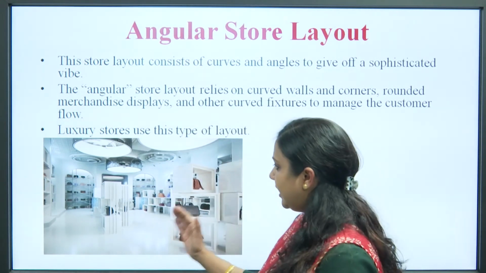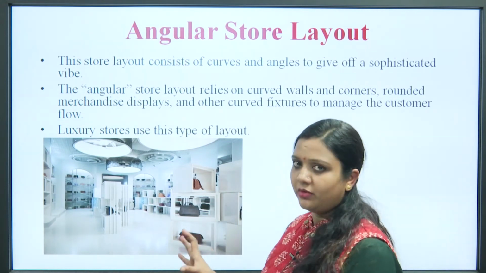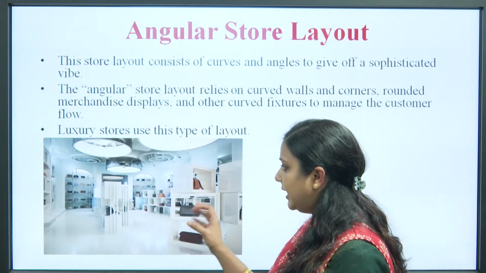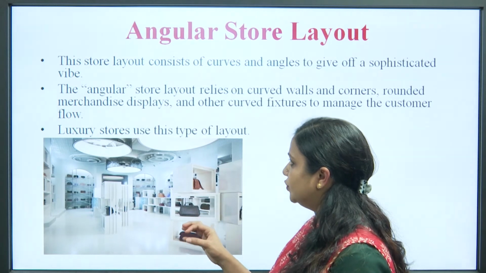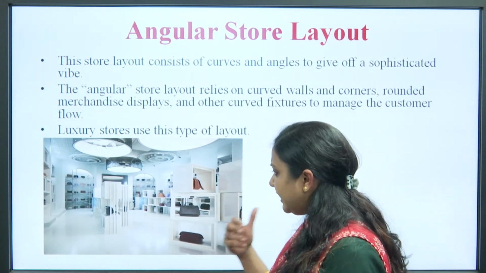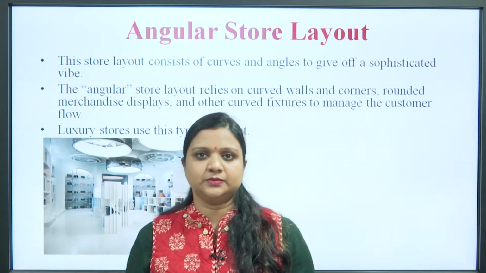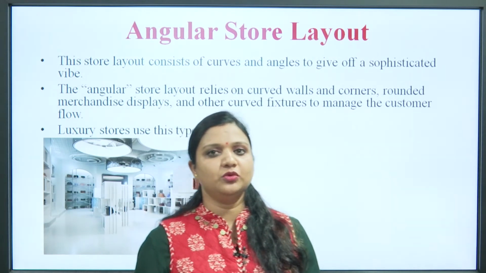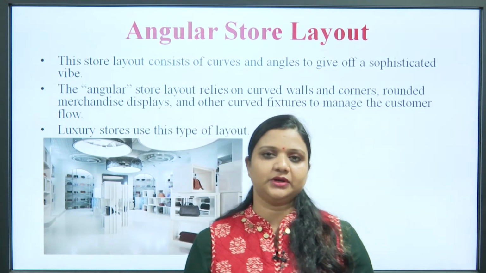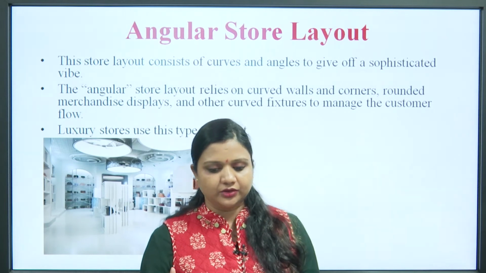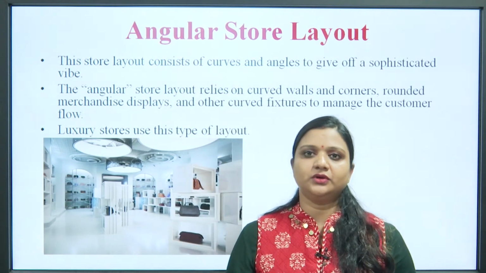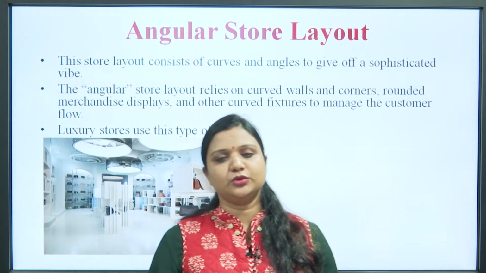Certain angles are used for holding or stocking the product, and certain angles are used for deciding the movement of the customers, meaning how the customer will move in this particular layout of the store. And obviously the word sophistication is involved in this particular layout.